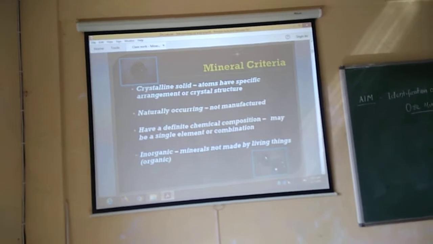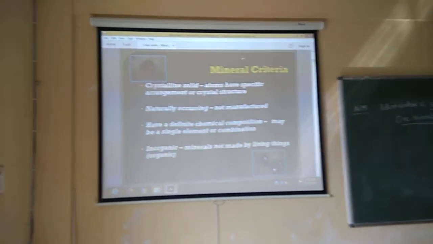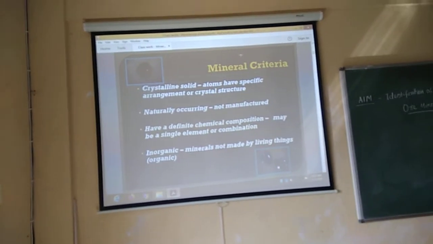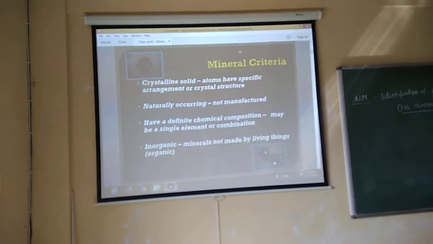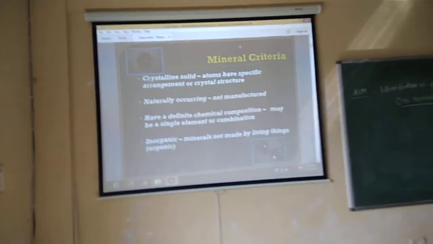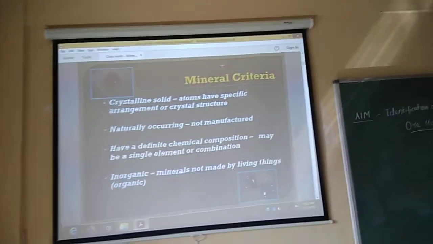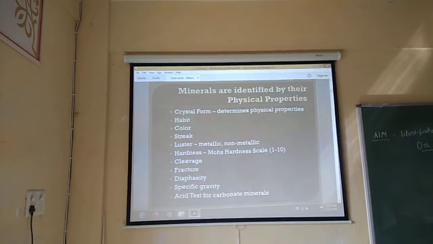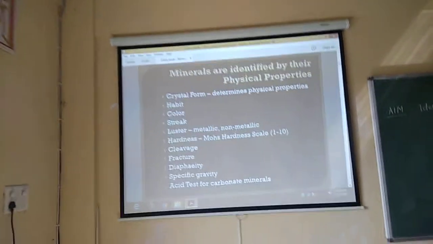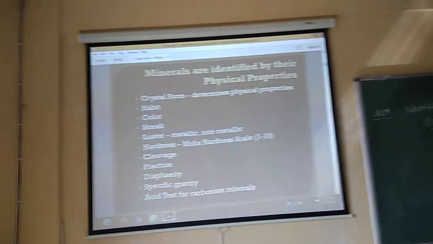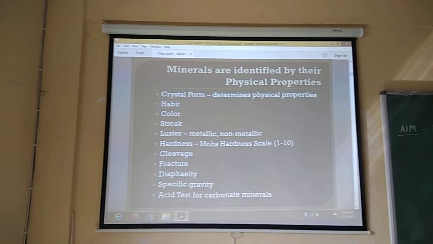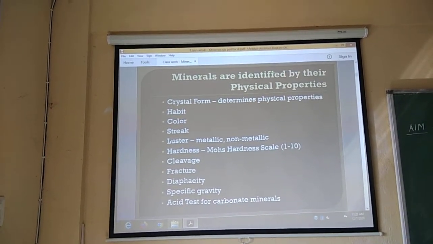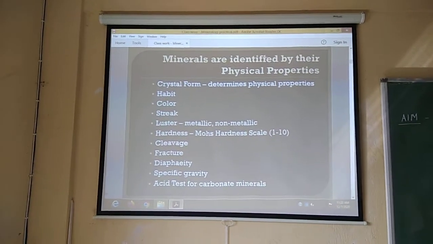So as I told you, a mineral is an inorganic, natural substance, having a chemical composition and atomic structure. Here you can write about the definition of mineral. Here I mentioned all the physical properties of minerals, through which you can easily identify all the rock forming and ore minerals.